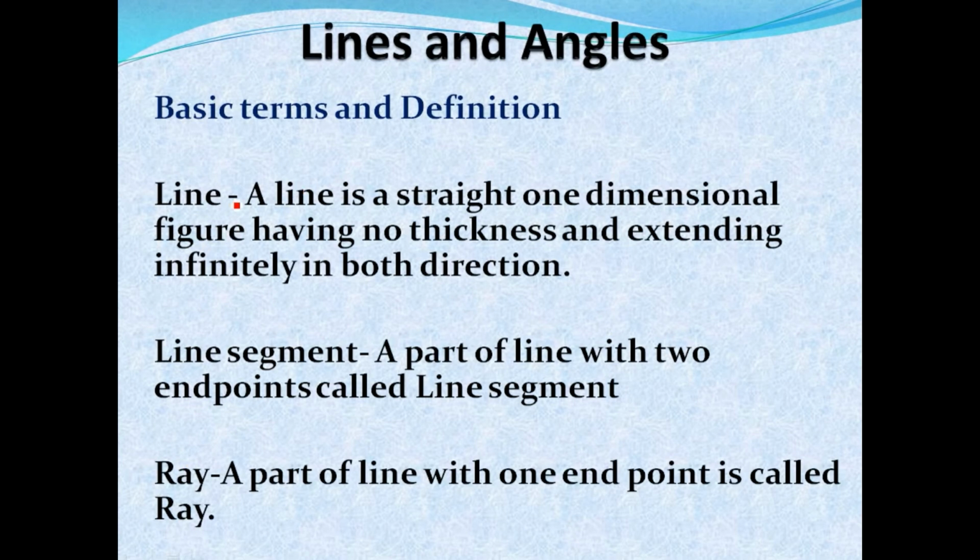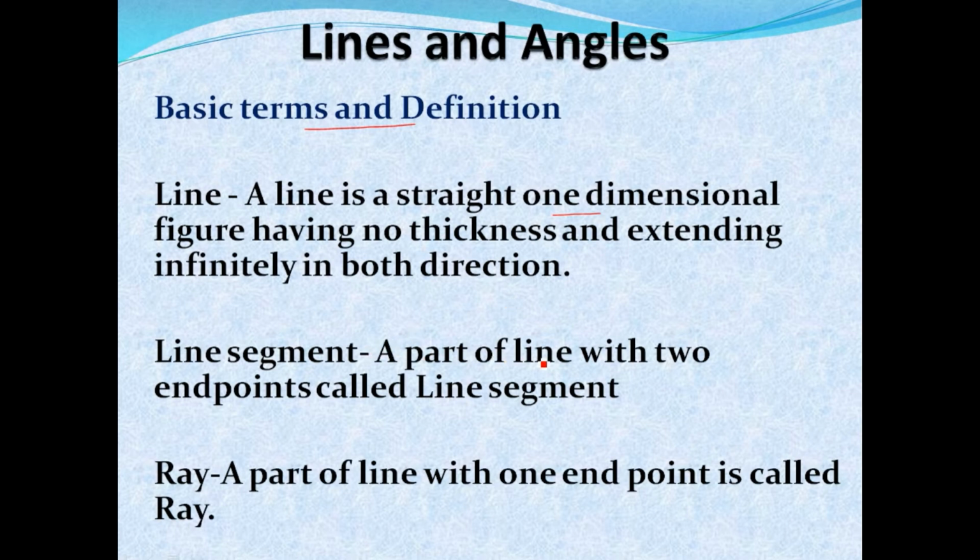So let us revise the terms and definitions that you have learned in earlier classes, the terms and definitions related to lines and angles. The first definition is line. A line is a straight one-dimensional figure having no thickness and it can be extended infinitely in both directions. According to Euclid, a line is a breadthless length. So it has no thickness and it can be extended infinitely in both directions.